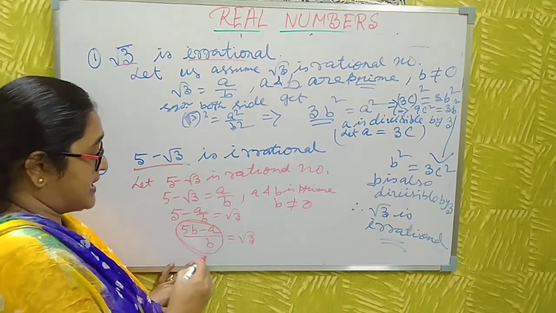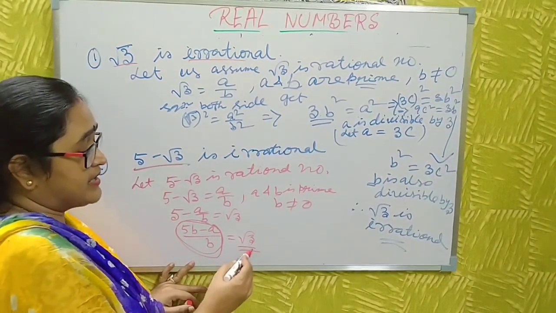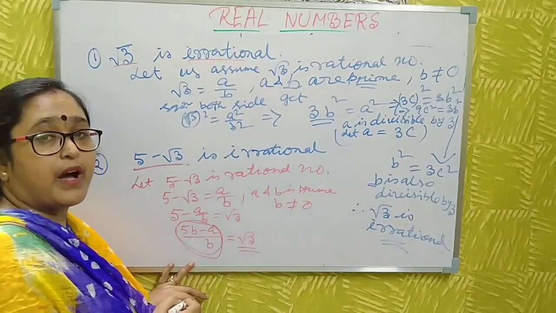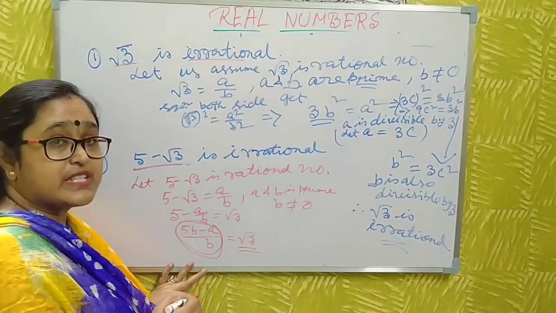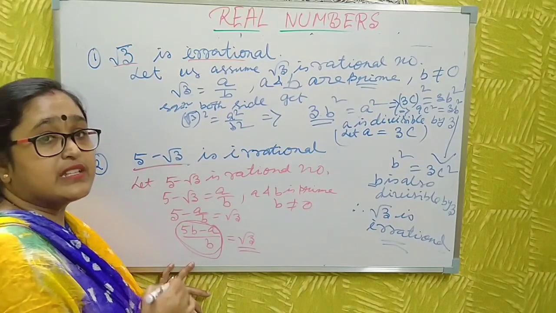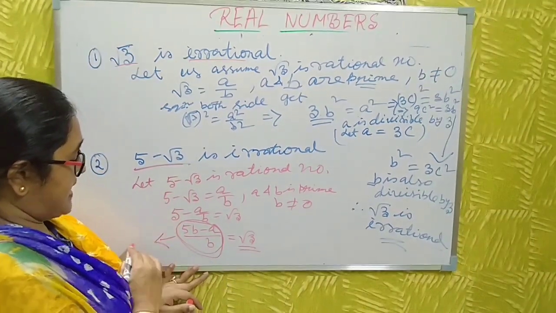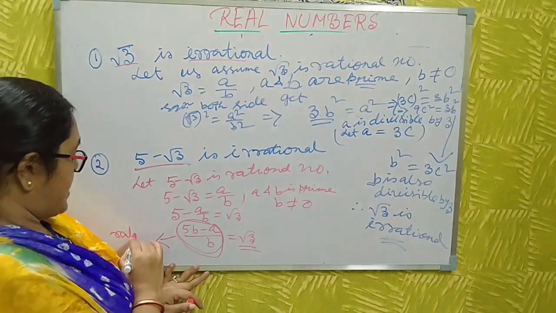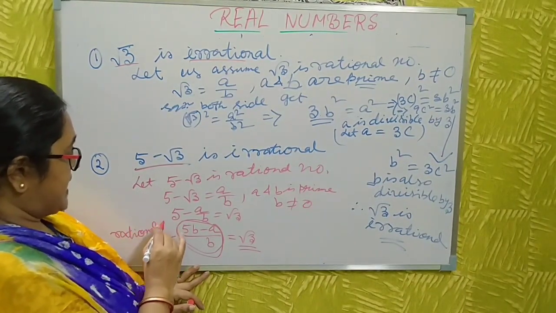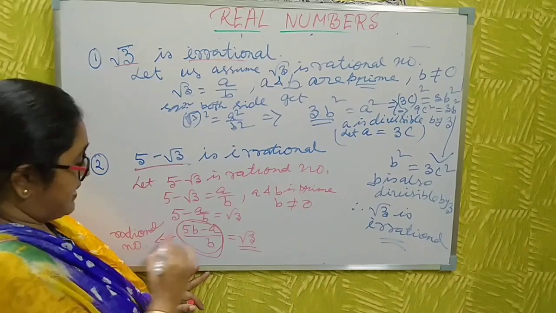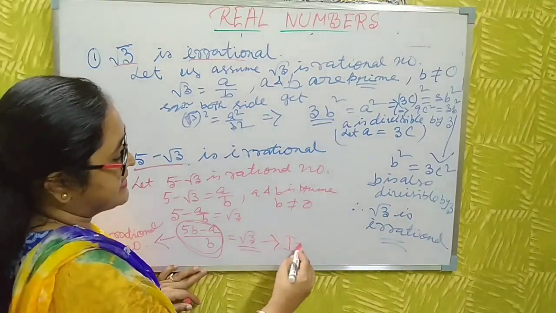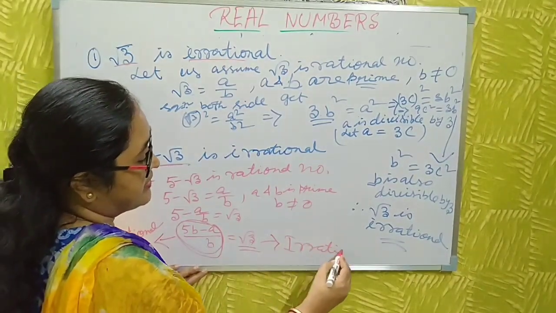This part is a rational number and this part you already proved is an irrational number. This is a contradiction. The left hand side is a rational number and the right hand side is an irrational number.